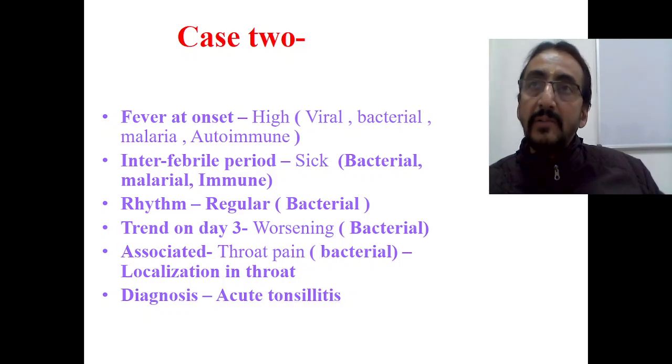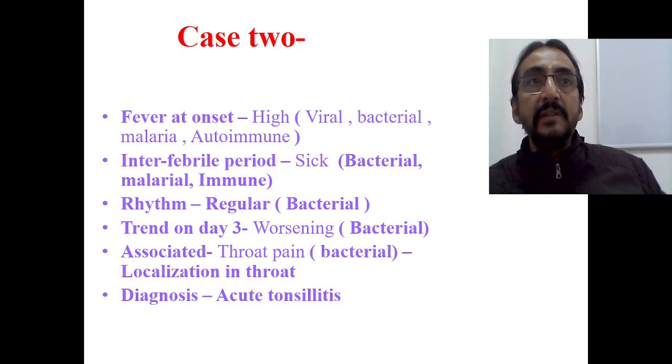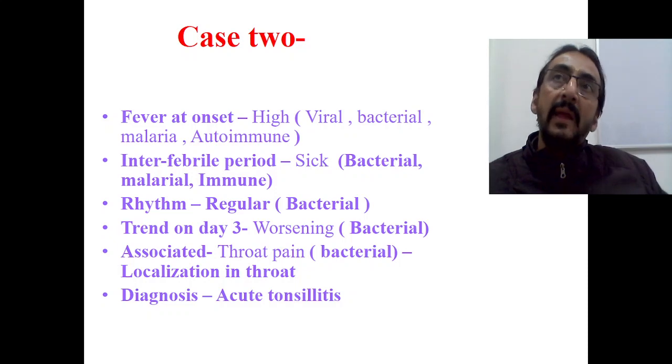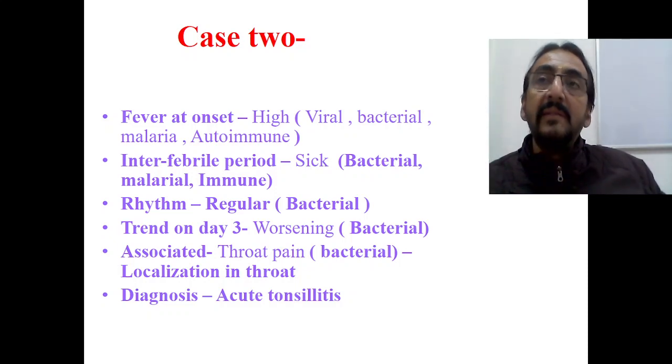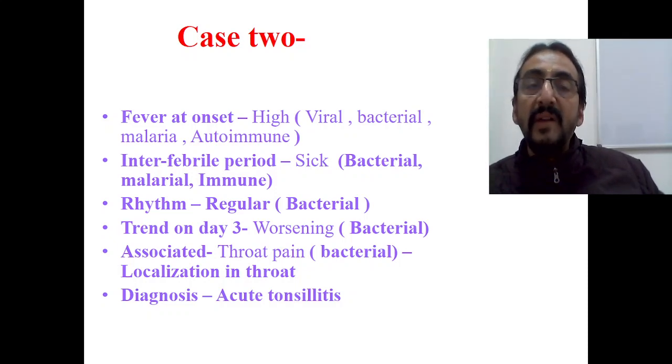Now go to the last question. Any associated symptoms? Mother is telling that for the first 3 days there was no symptom, only fever. But today morning onwards he has got throat pain. Now the things are very clear. The associated symptom is throat pain. That means it is a bacterial fever which has localized in the throat area. Probably this is a case of acute bacterial tonsillitis. So this is the way: when you ask the 5 questions, the diagnosis will be in your hand and there is no scope of missing at all.